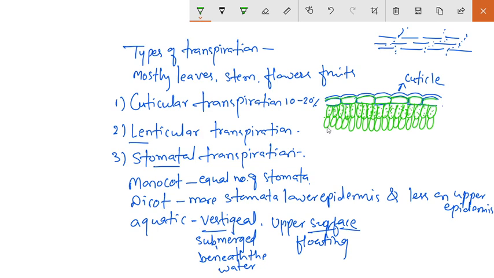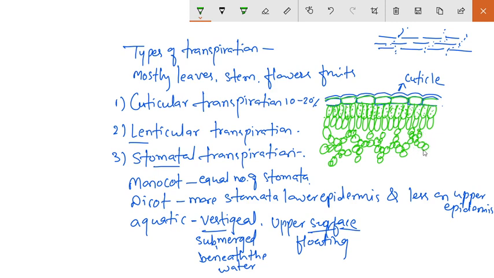Okay, then below that palisade tissue, there are the spongy tissues present or loosely arranged cells are present. So it is known as the spongy layer, or it is also known as the spongy tissue.